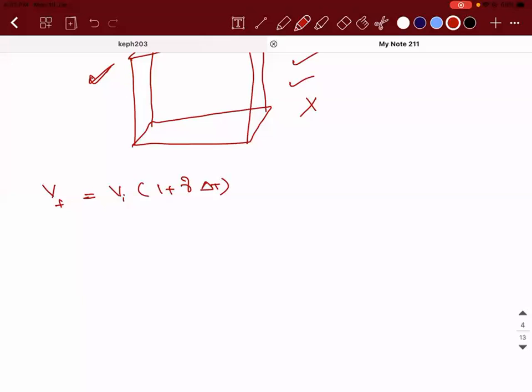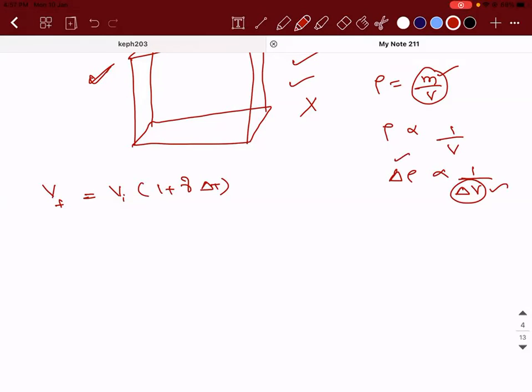Sir, for an isotropic material, will the density decrease uniformly? That we are not concerned about. I didn't speak about density at all. Sir, so all properties, you're saying density will decrease? Yes, density will decrease uniformly. Why? Because density is equal to mass by volume. Unless there is a loss of material, I can say density is inversely proportional to V. So delta rho is inversely proportional to delta V. So if delta V is uniform, delta rho will also be uniform.